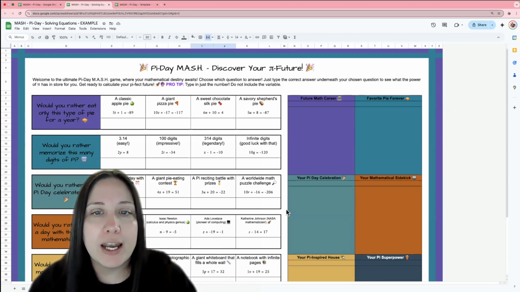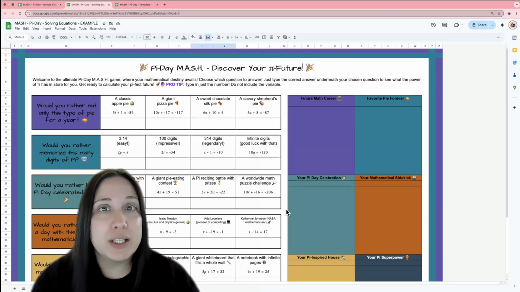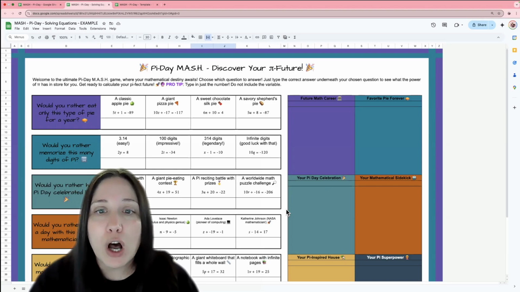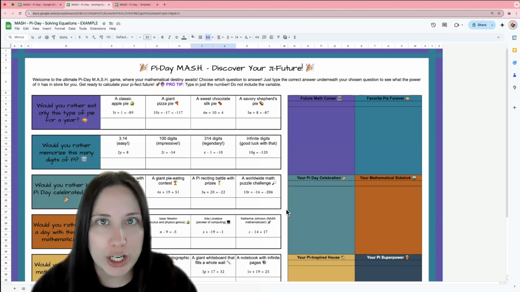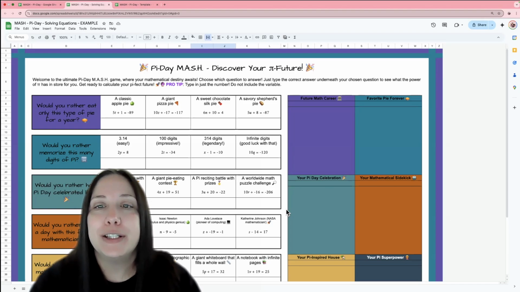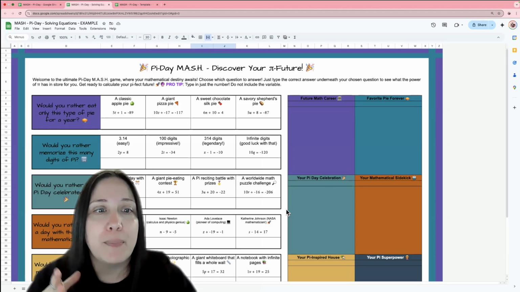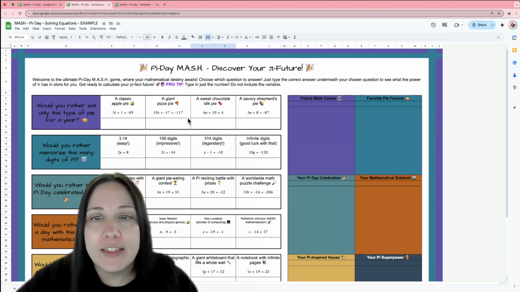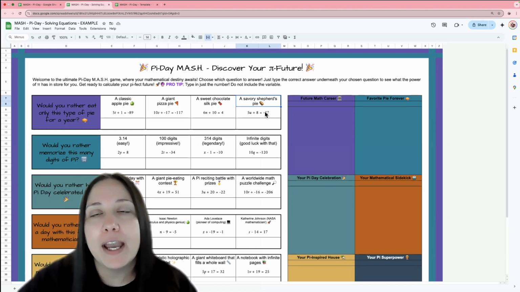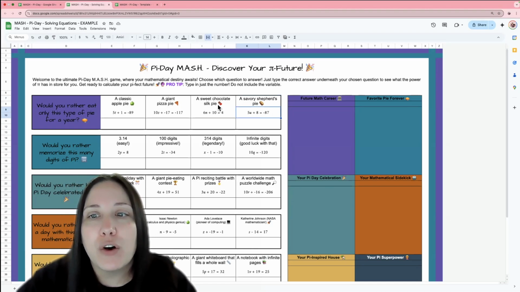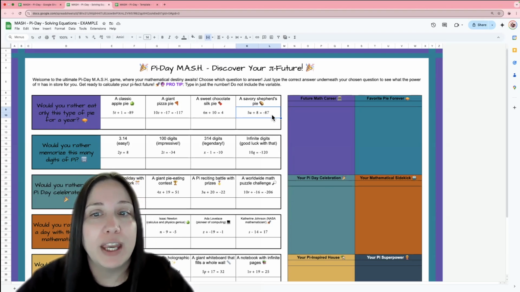So on this one, it's still the same, right? Same questions, but what students have to do in this case is solve an equation, right? Whatever question you end up putting in here will be just fine. And depending on their choice, so would you rather eat only this type of pie for a year? And let's say that this student would rather eat a savory shepherd's pie forever. So they would solve this equation here. 5u plus 8 equals negative 87.